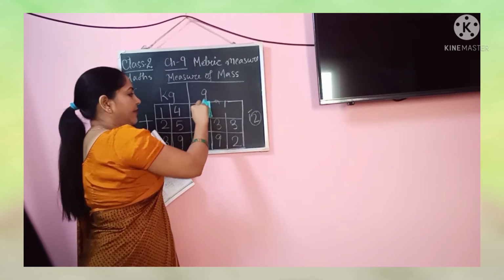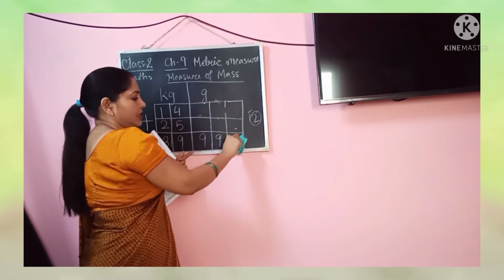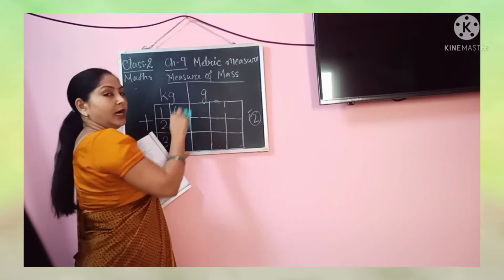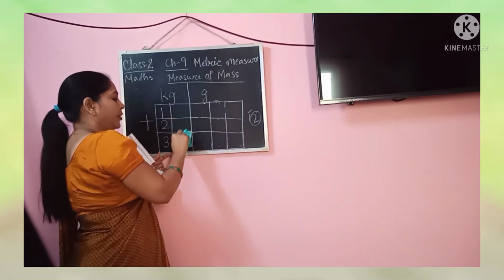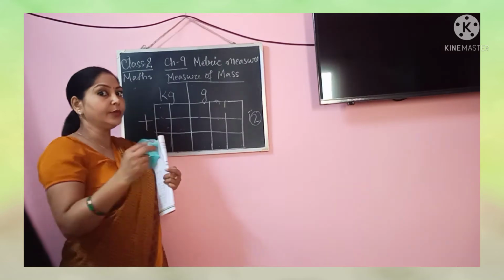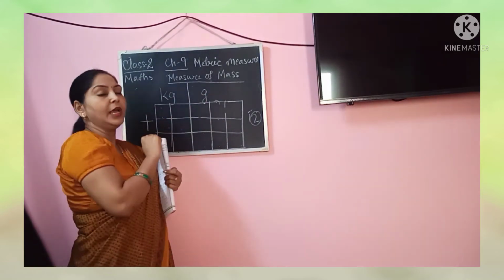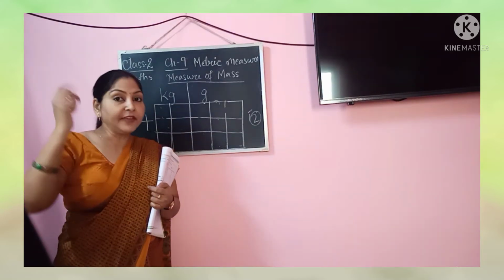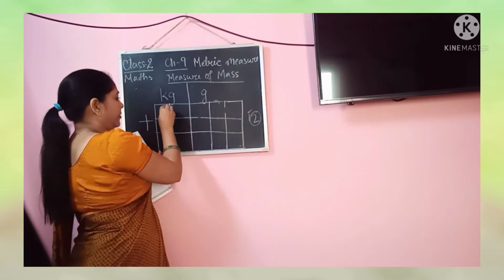In the same way as I have written the digits in each box, you will also write. It gives a good, neat and tidy impression. At the same time, you will not have the confusion of adding the units. Because you are using 2 units, kg and gram, and if you don't write in this way, then you will get confused. Now second question, 43.